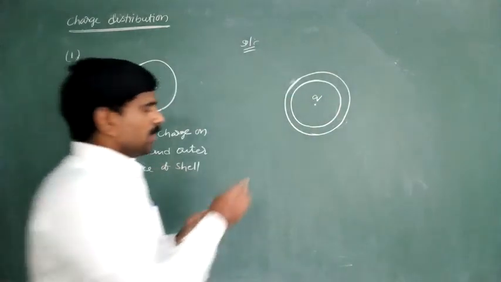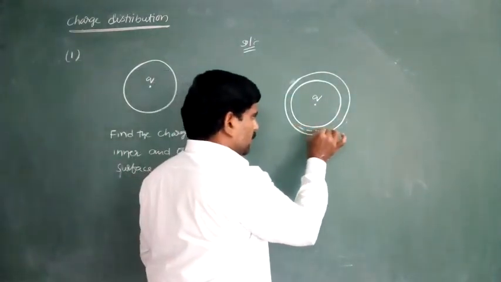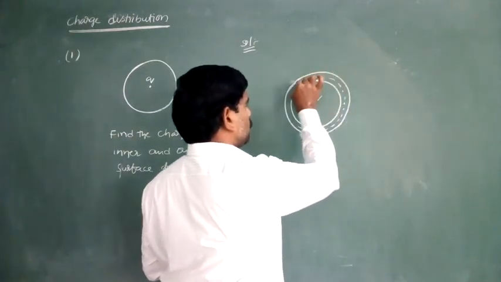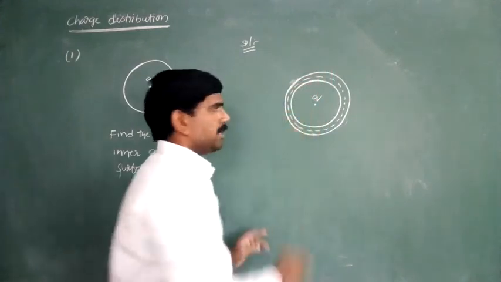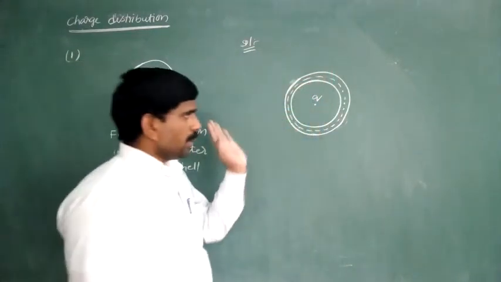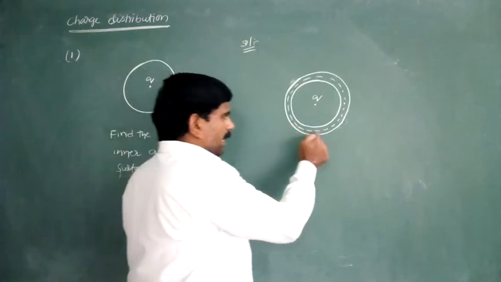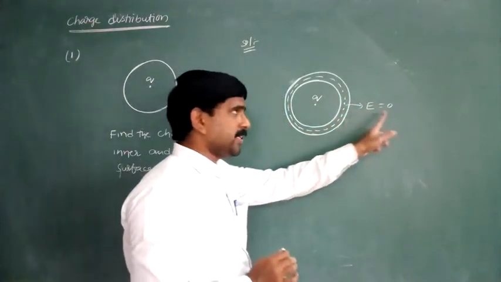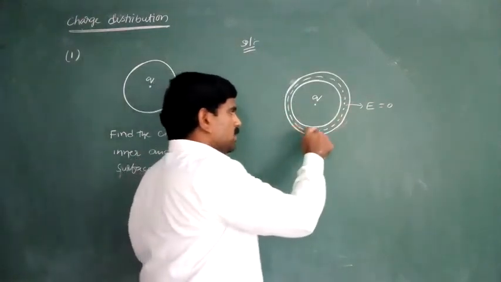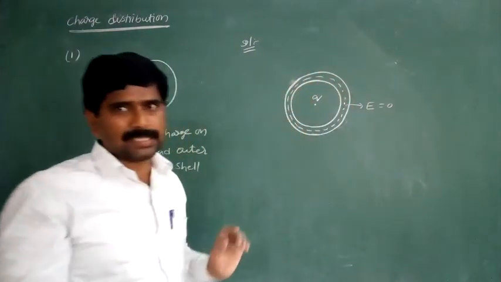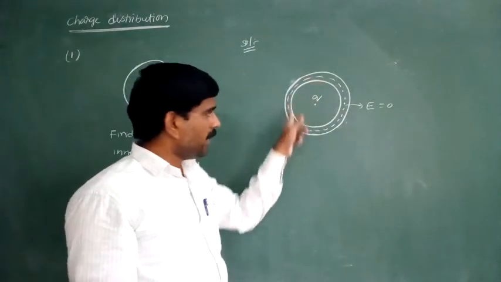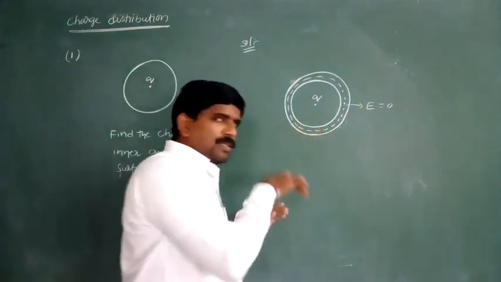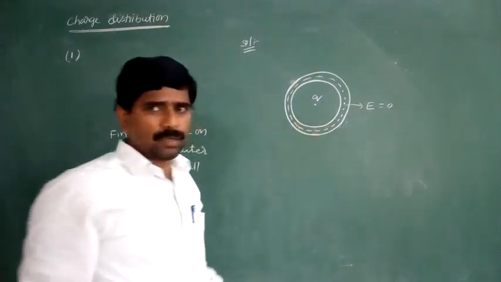We know that electric field intensity inside of the shell, inside of the conductor, must and should become zero. Further, observe, electric field intensity equal to 0 means, here this dotted line indicates the Gaussian surface. So the charge enclosed by that Gaussian surface is equal to 0.